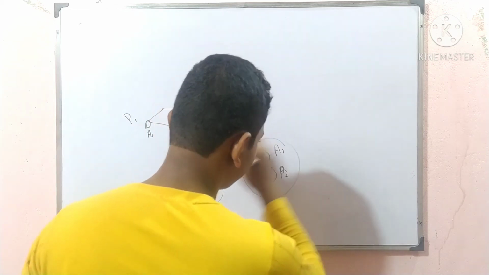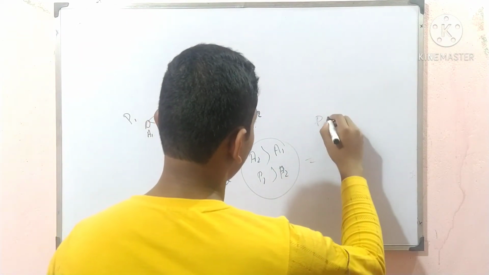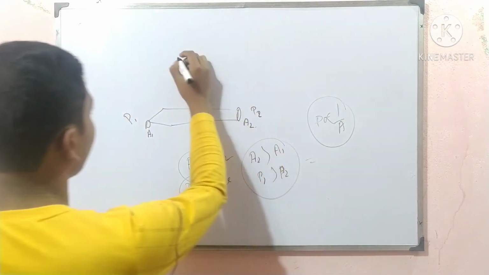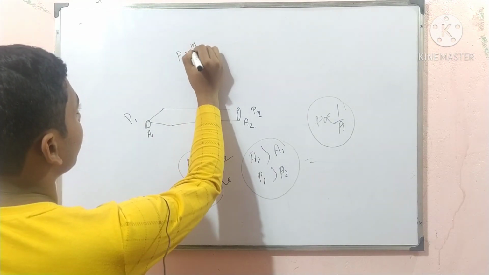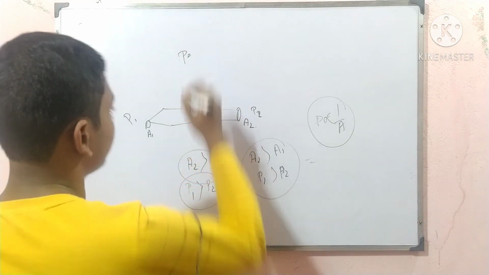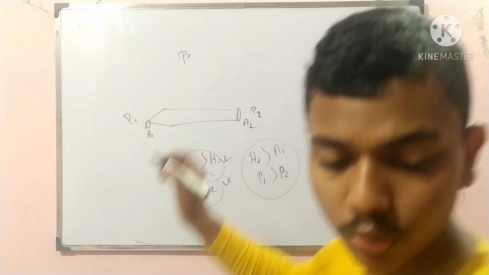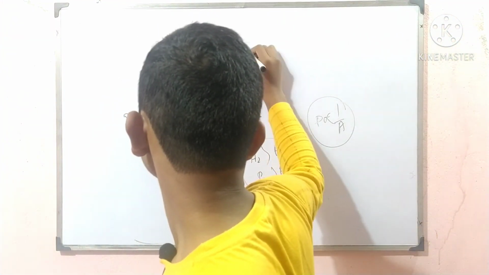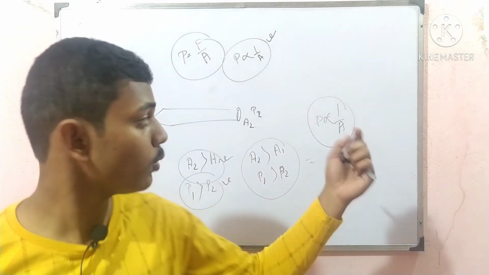Why is that? Because pressure is inversely proportional to area. We can write from the law P is equal to force per area, so P is proportional to 1 by area, meaning inversely proportional to area.